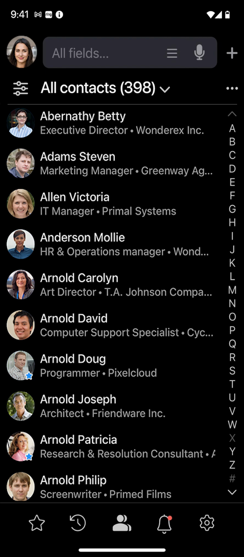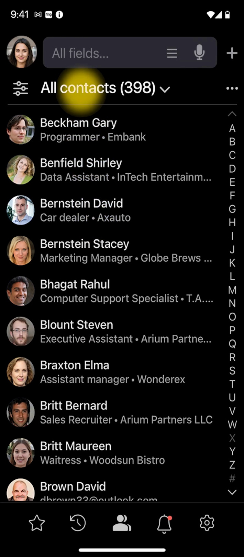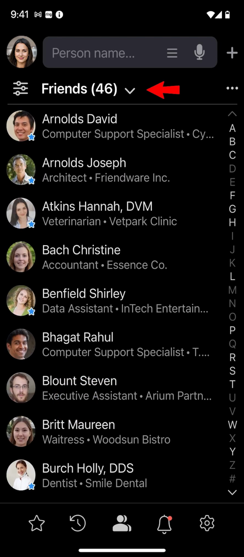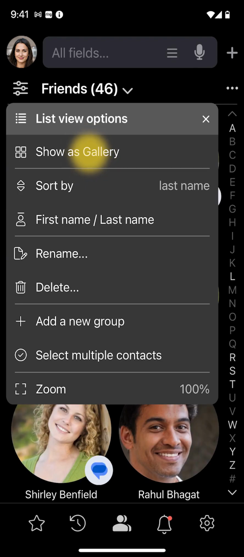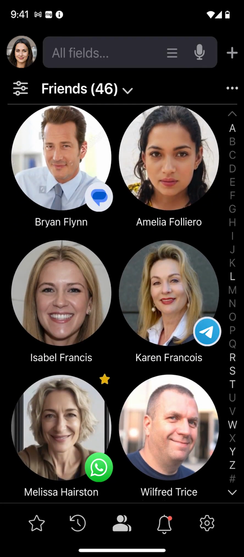This way, instead of scrolling, you instantly pick a group from a short list, such as friends in this case. You can also view groups as galleries and quickly identify contacts from their photos instead of reading names.